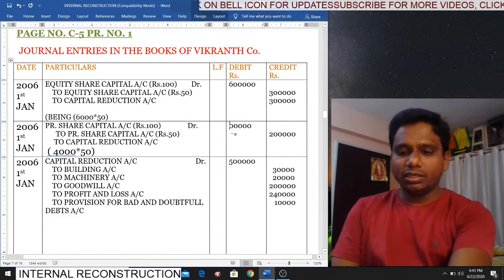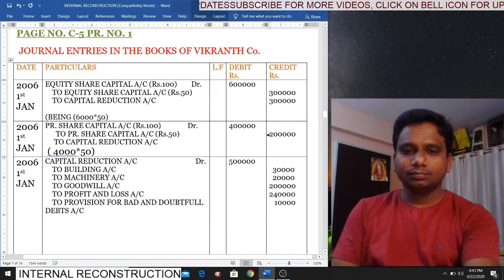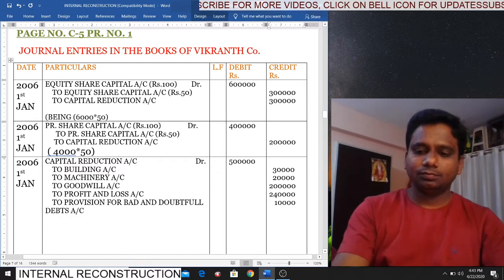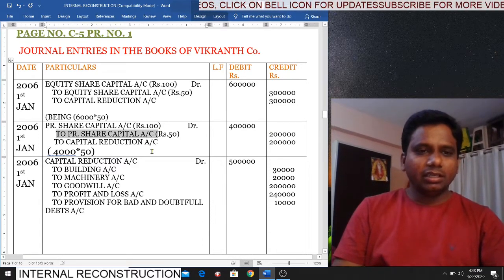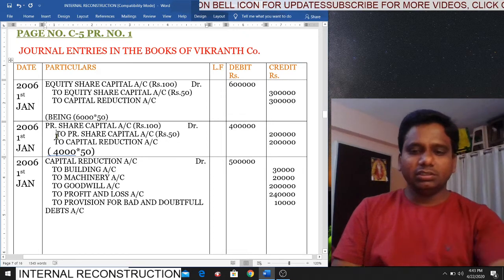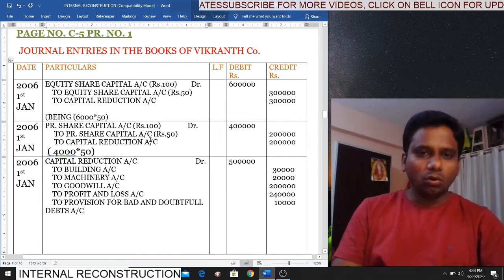So here it is 4 lakhs. 4 lakhs is the new preference share capital and the amount sacrificed by the preference shareholders is 2 lakhs. Except this, everything is okay.